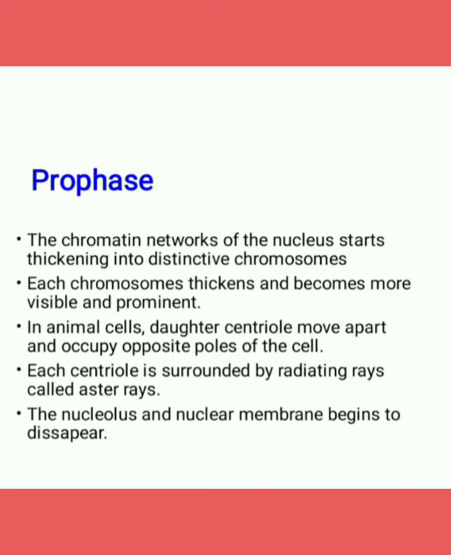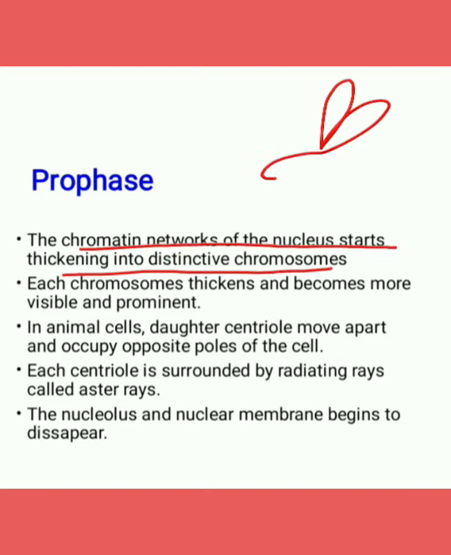So what we learn from this stage is that the chromatin network of the nucleus starts thickening into distinctive chromosomes, which consist of two arms called chromatids and are joined at the center called the centromere. Next, each chromosome thickens and becomes more visible and prominent.